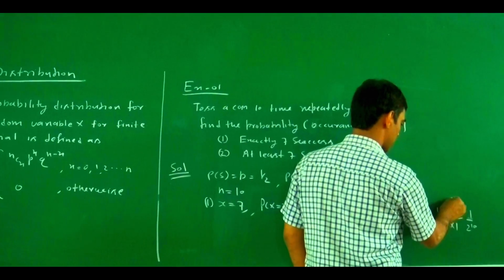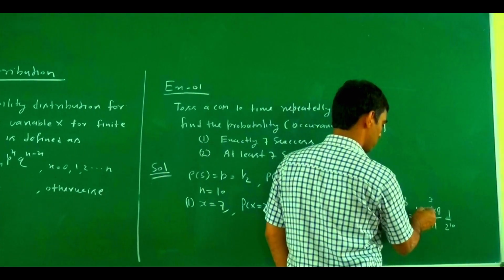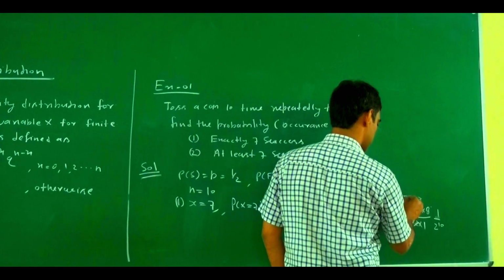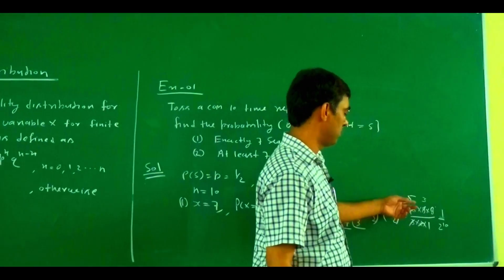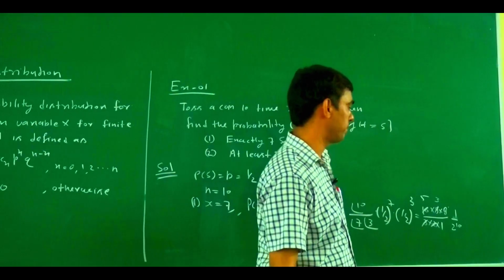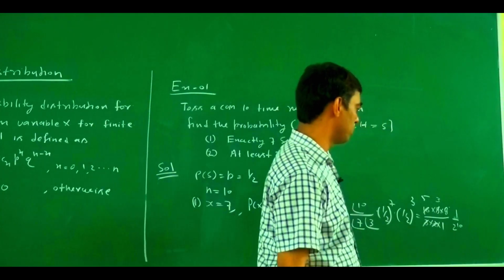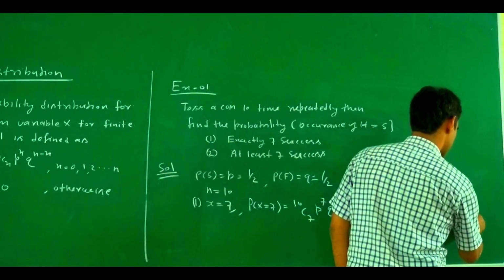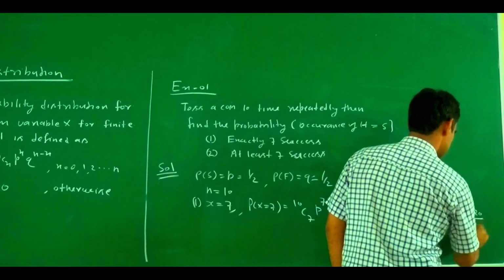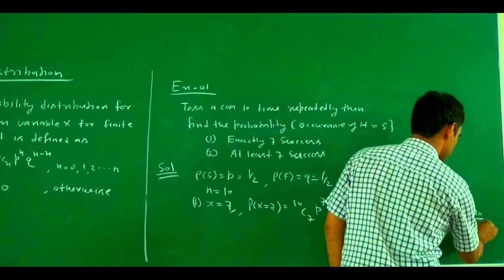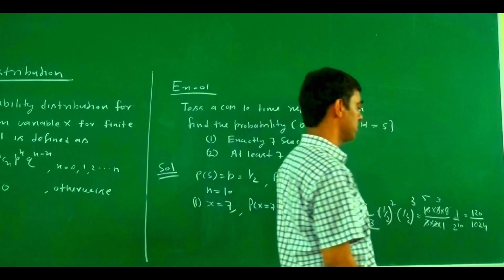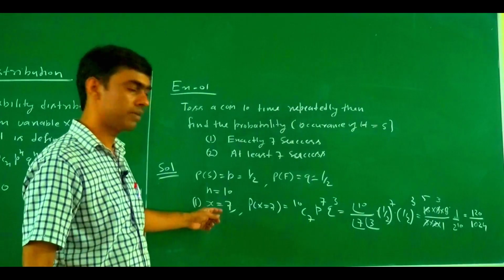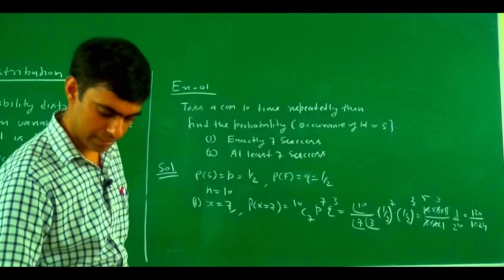So this cancels out. 9 into 2 is 10, 5 into... 5 is 15, and 15 into 8 gives 120. So the value is 120. So this is 120 divided by 2 to the power 10, which is 1024. So this one is the probability of exactly 7 heads, 7 successes.